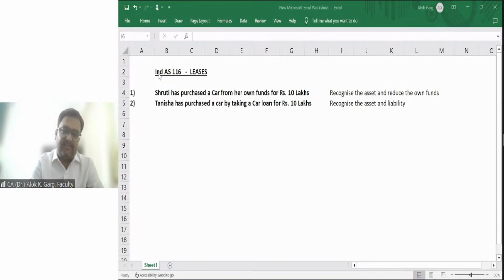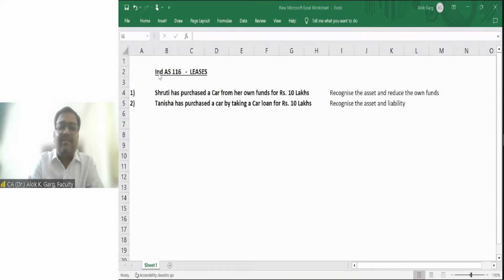Now the third case. You must have heard in normal talk when people say, yeah, we are living on a rental basis, and I am living in Delhi and paying a rent of, let's say, 50,000 rupees per month. Then your friend or your parents will suggest, instead of paying a rent, why don't you take a loan and pay the EMI? At least your rent will stop. Instead of paying rent on a monthly basis, let's start paying EMI installments, so that you will have your own house, your own asset.